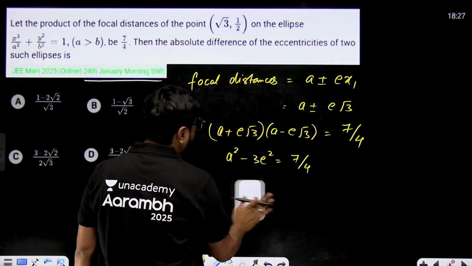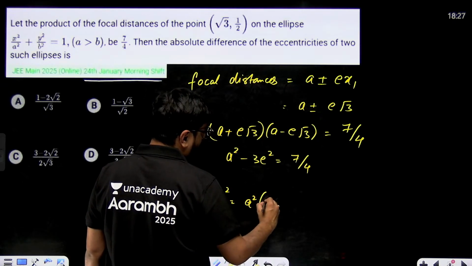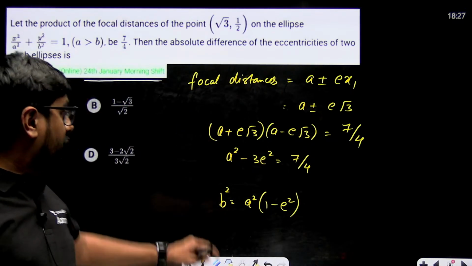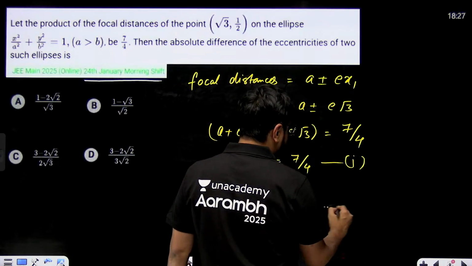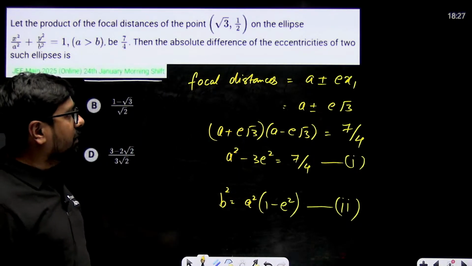Oh sorry, ulta. This is a greater than b, no? So b square will be equal to a square into 1 minus e square, for a horizontal ellipse. So let's say this is your equation number 1, then this is your equation number 2. We have three variables, so we need one more equation.